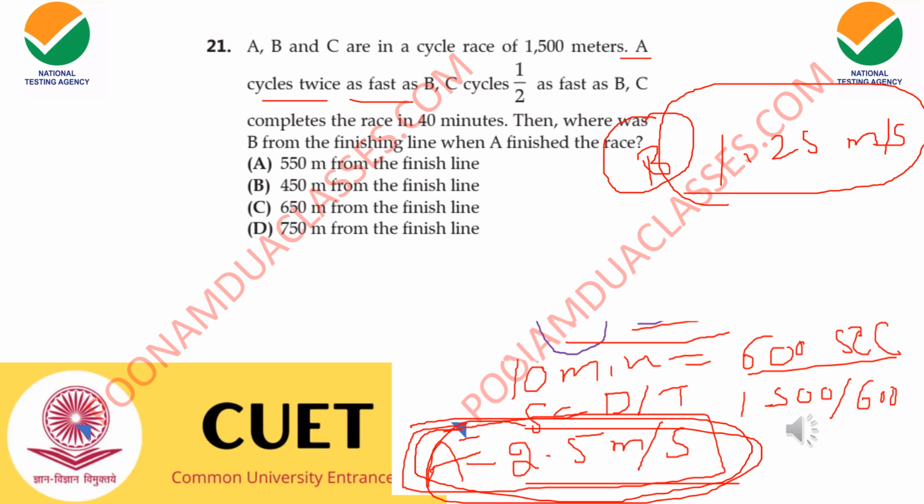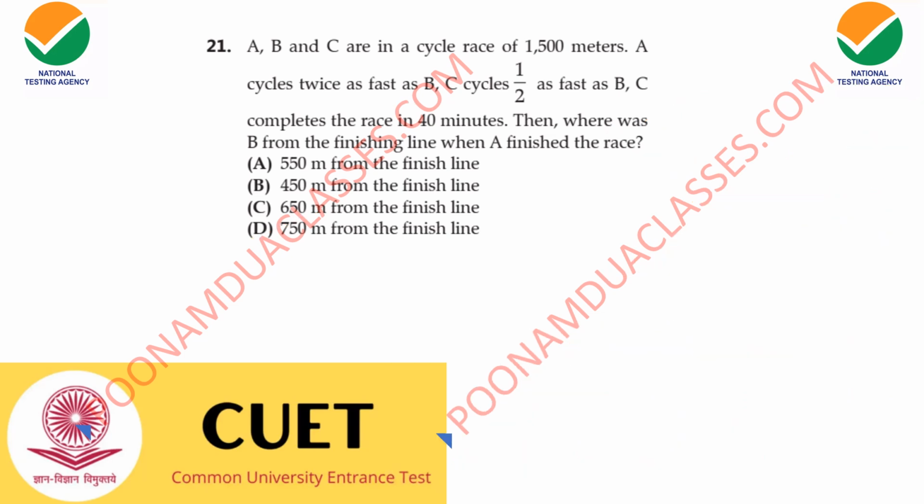So required distance अब हमारा कितना रहेगा? 1.25 into 600, that is 750 meter. 750 meter का distance is covered by B. Option D is the right answer here.